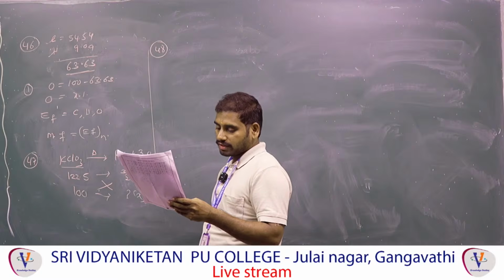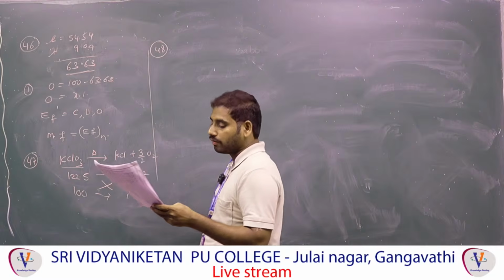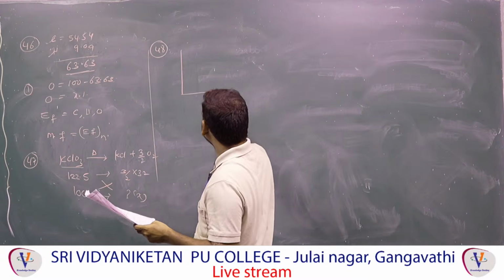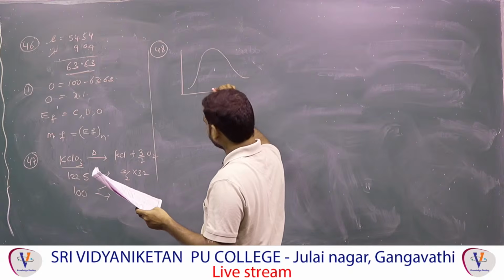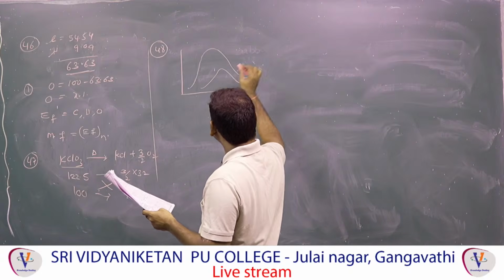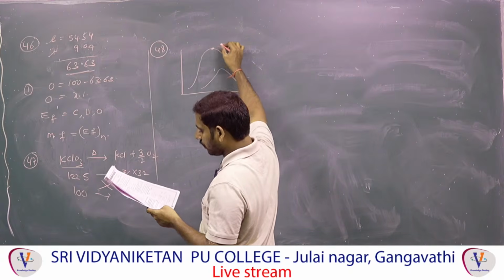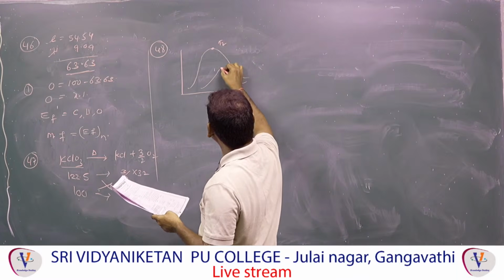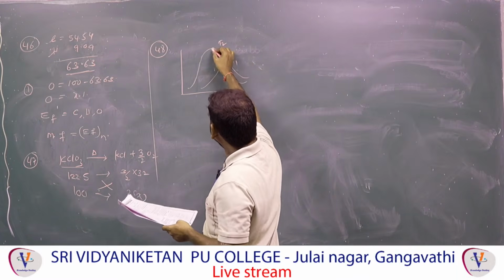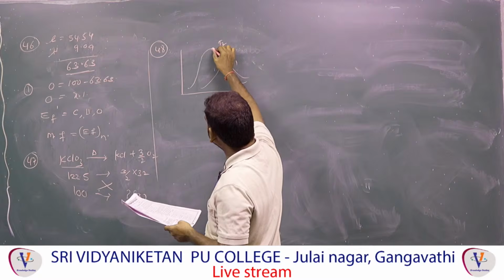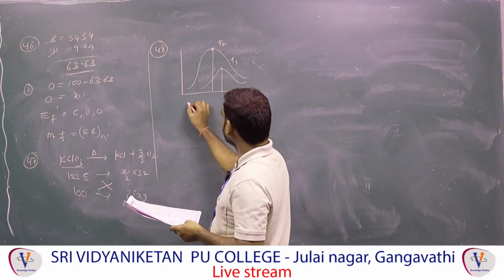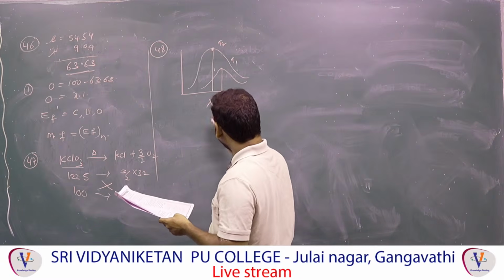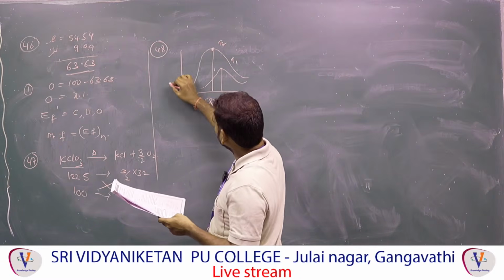As the temperature increases, the maximum of the curve shifts to the longer wavelength. You observe this graph. This point they ask so many times. This is the temperature. This one is T2. This one is T1. This is called the maximum of the curve, the peak of the curve. This is the peak. This is the wavelength, lambda. This is the intensity.